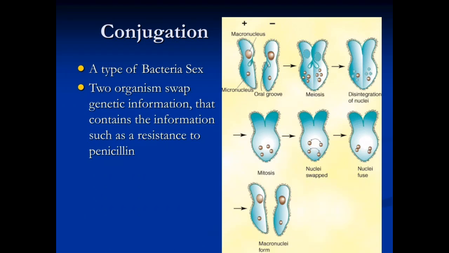Conjugation, you can observe here in the diagram the process of conjugation. A type of bacterial sex. Two organisms swap genetic information that contains information such as resistance to penicillin.